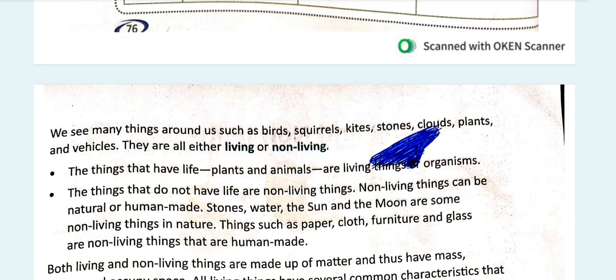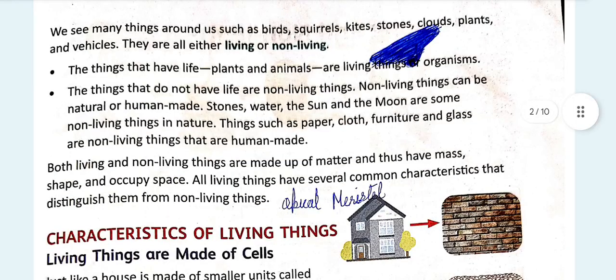Anything you name which is not an organism is basically a non-living thing. Both living things and non-living things are made up of matter, and we have studied matter and we know what matter is. Everything around us, absolutely everything around us, is matter.